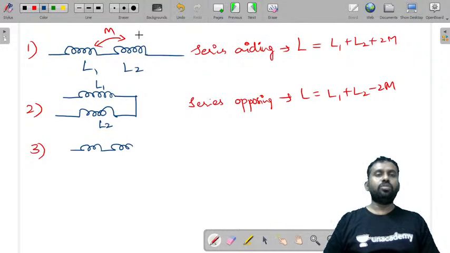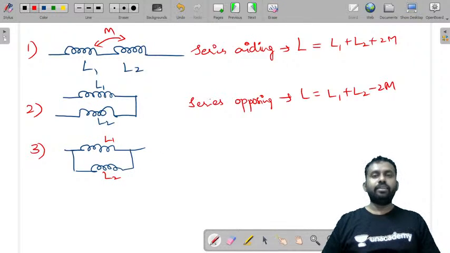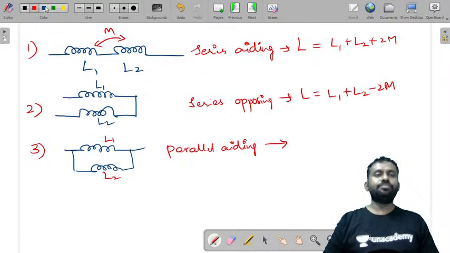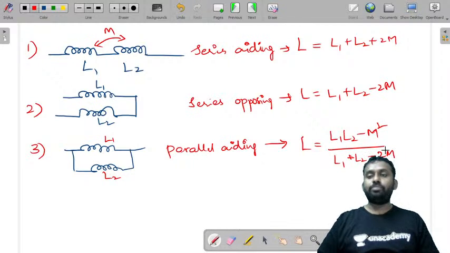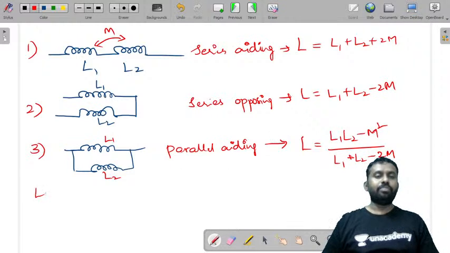If you have two coils which are connected in parallel, and let us assume this is parallel aiding, that is, the two fluxes in the coils are aiding, then L is L1 L2 minus M square by L1 plus L2 minus 2M. This is the expression for parallel aiding.